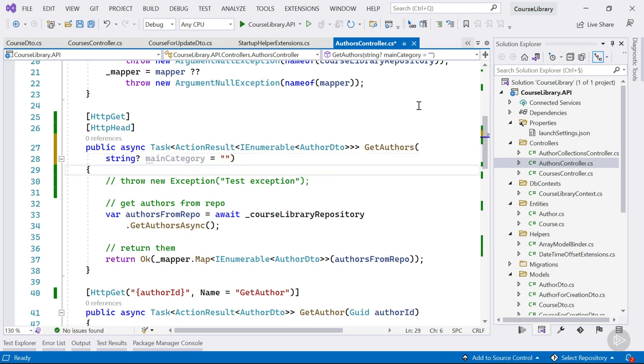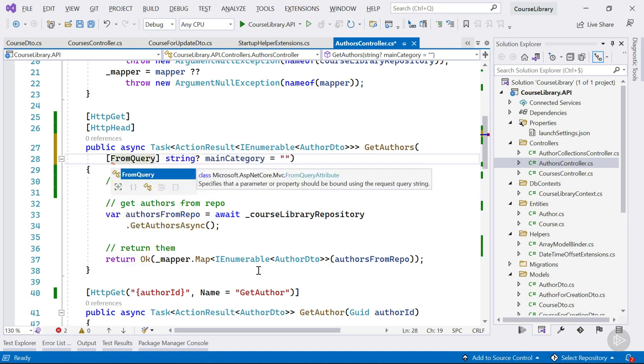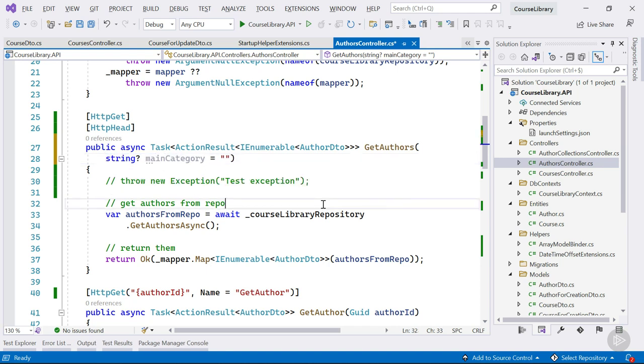This isn't a complex type, nor a form file or collection, and it does not match any parameter name from the route template. So, thanks to the API controller attribute, this will be bound from the query string. If you prefer, you can still be explicit about this by adding the from query attribute. Personally, I sometimes do that for readability purposes, but it is up to you. For the demo, we currently won't.